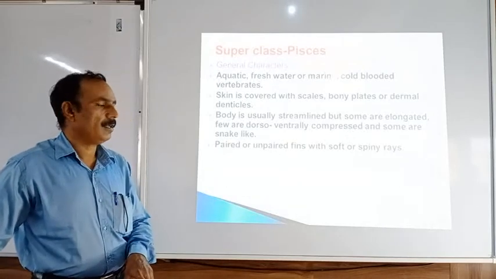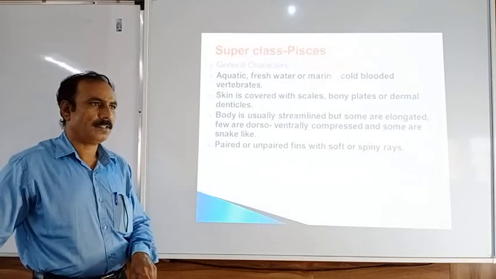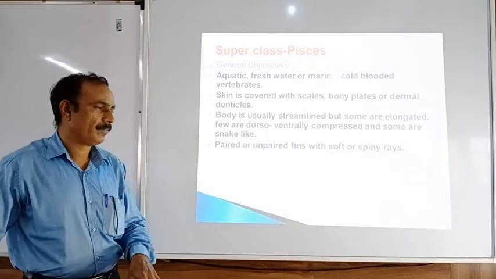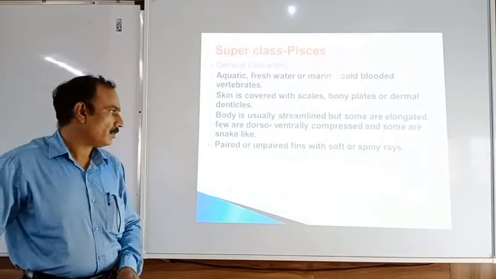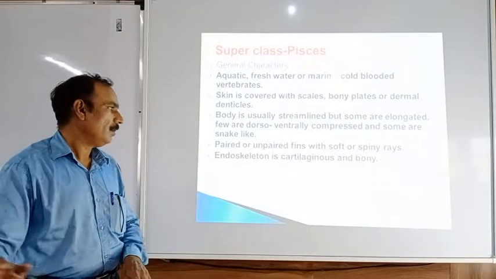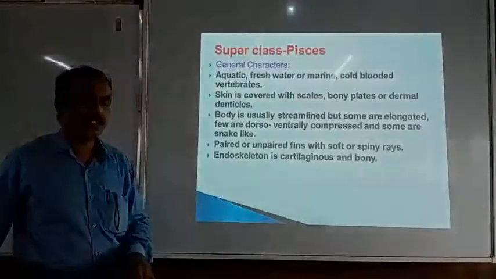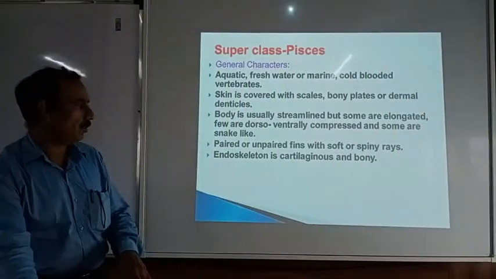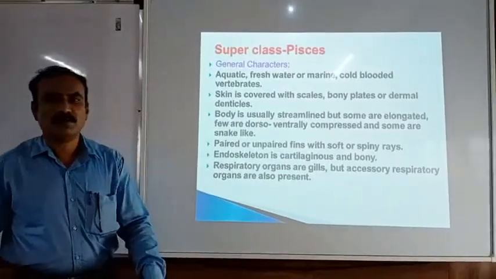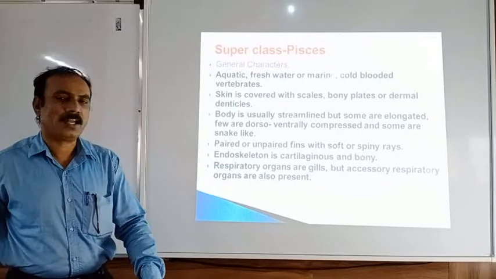Then paired or unpaired fins with soft or spiny rays. So two kinds of fins are present: paired fins and unpaired fins. And there are the fin rays. So in some organisms, paired fins are present. Sometimes unpaired fins are also present. Then when you see the endoskeleton, it may be cartilaginous or it may be a bony endoskeleton. Then when you see the respiration in these animals, the respiration takes place with the help of gills, but accessory respiratory organs are also present.